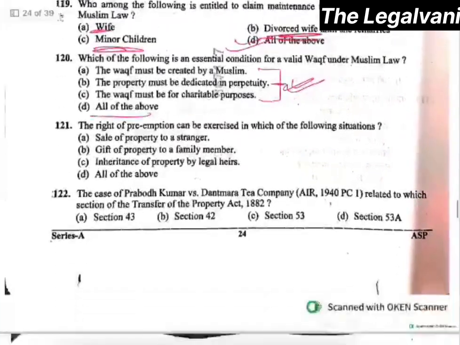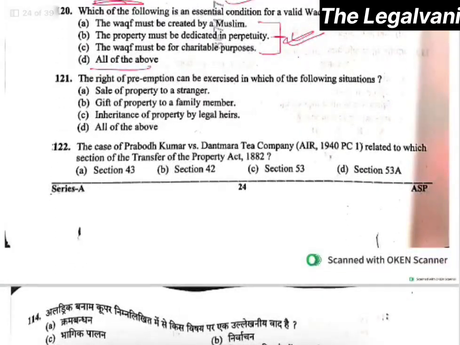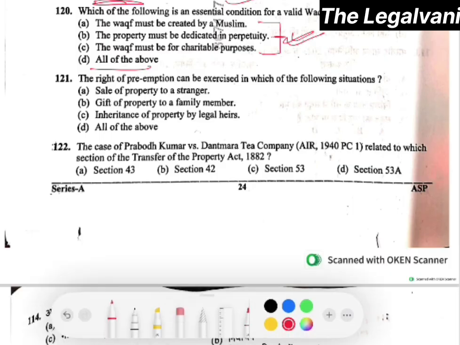Now, moving towards question number 121. The right of preemption can be exercised in which of the following situations? Here, the right answer would be option number D, that is, all of the other conditions are correct. In all of these conditions, the right of preemption can be exercised. Option number D would be the correct answer, right?